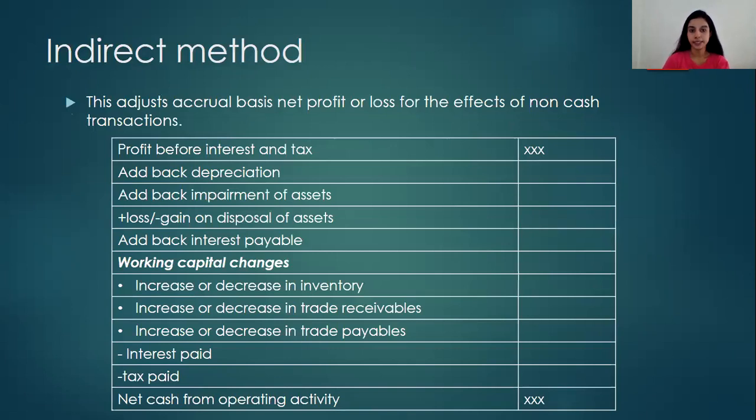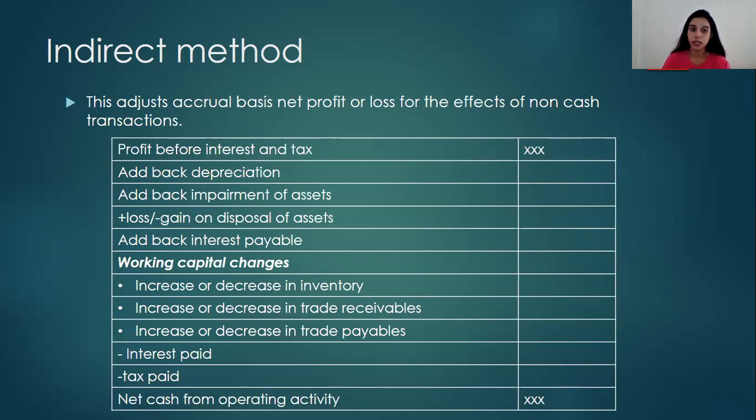And this is the indirect method. So indirect method is the hardest part in this cash flow statement, I would say, because it is the only tricky part where you have to deal with some of the adjustments. So this adjusts accrual basis net profit or loss for the effects of non-cash transactions.